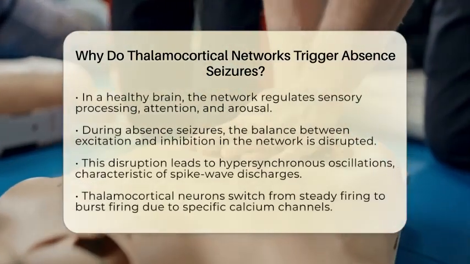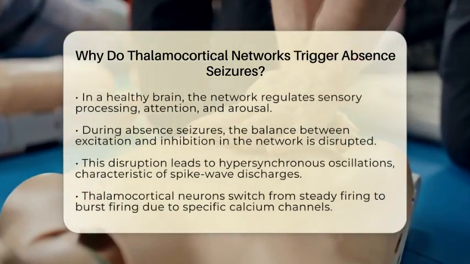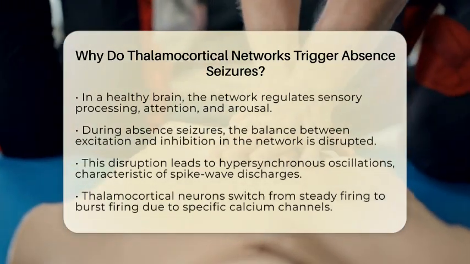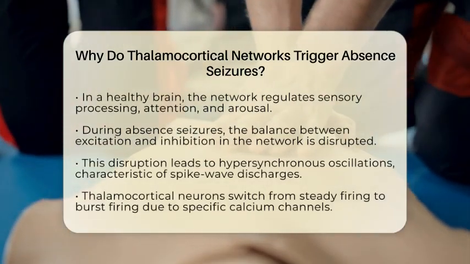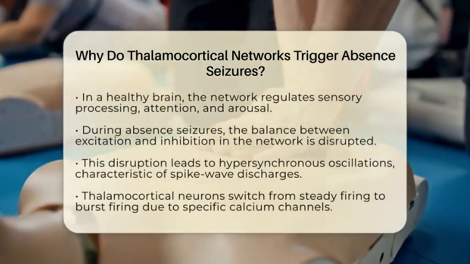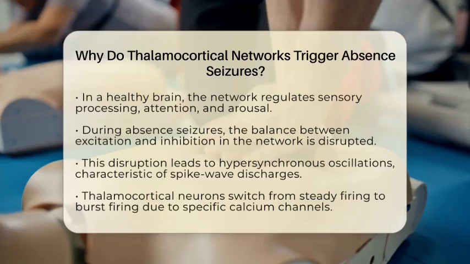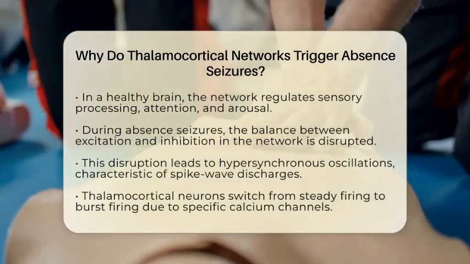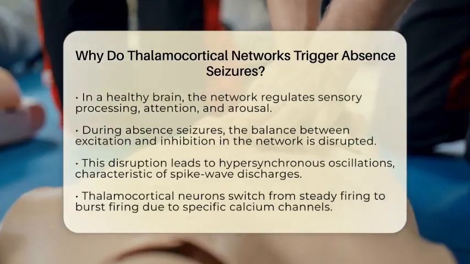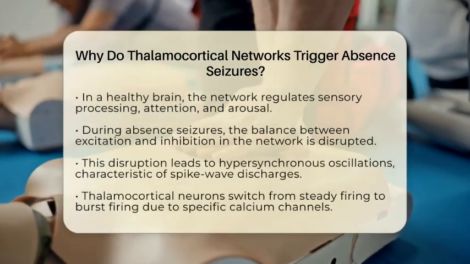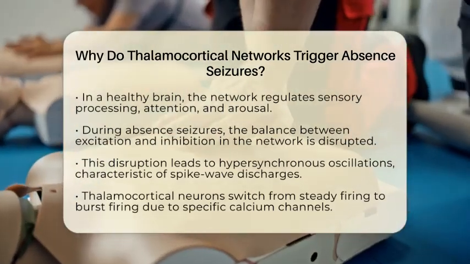However, during absent seizures, something goes awry. The balance between excitation and inhibition within this network is disrupted. This imbalance leads to hypersynchronous oscillations, which are the rhythmic patterns seen in spike-wave discharges. One key factor in this process is the altered firing patterns of thalamocortical neurons. These neurons switch from a steady firing mode to a burst firing mode, which is influenced by specific calcium channels in the brain. This burst firing creates the rhythmic oscillations that characterize absent seizures.